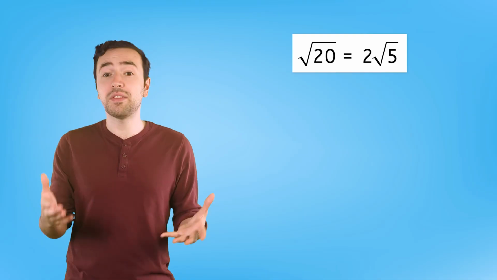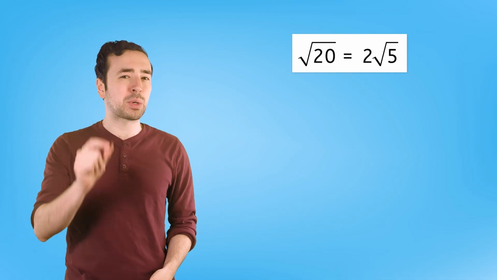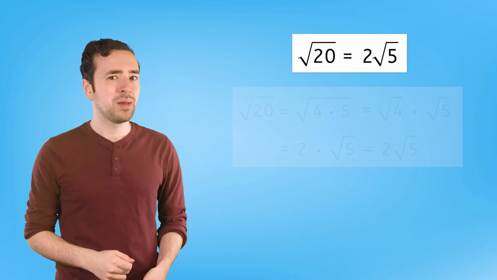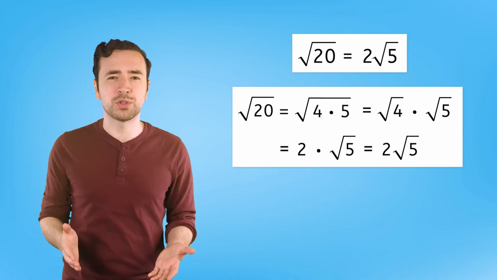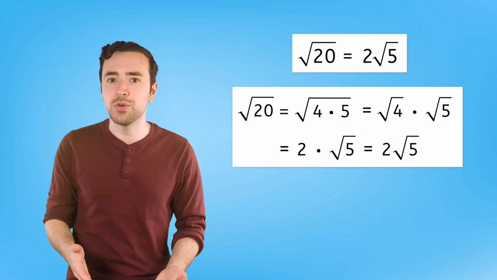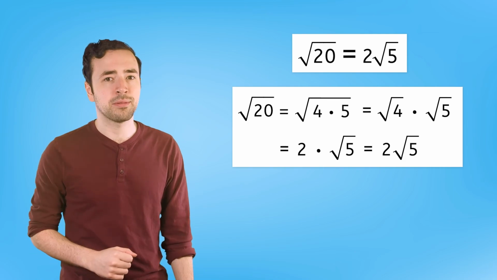That's what simplifying does. It makes the radicand as small as possible, giving us some numbers outside the radical instead, all while keeping the number's value the same. Since simplifying the square root of 20 didn't change its value, we use an equal sign.